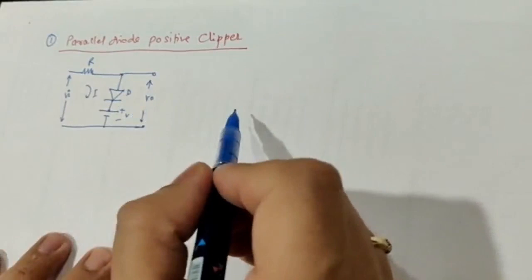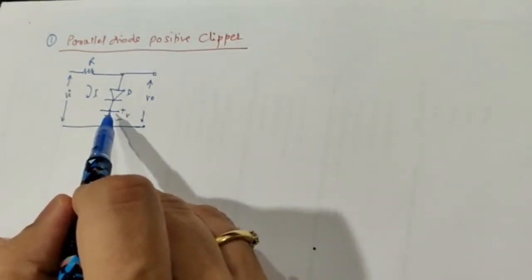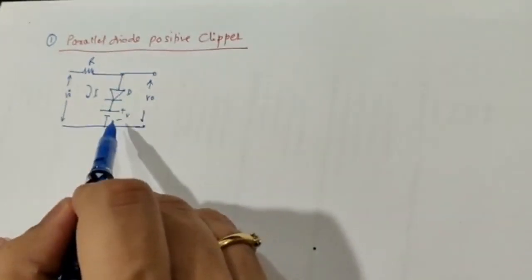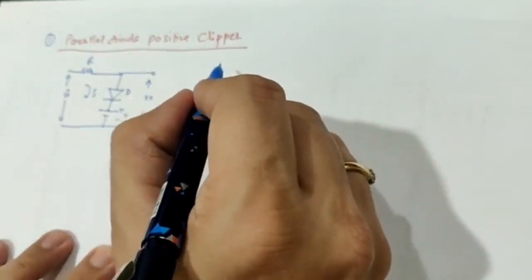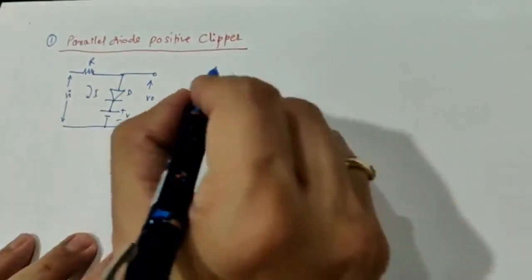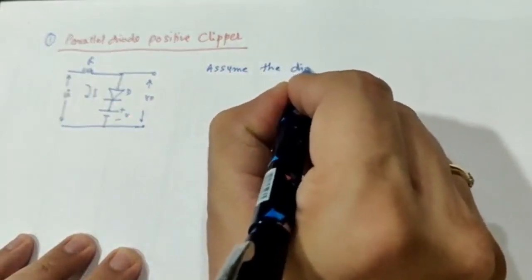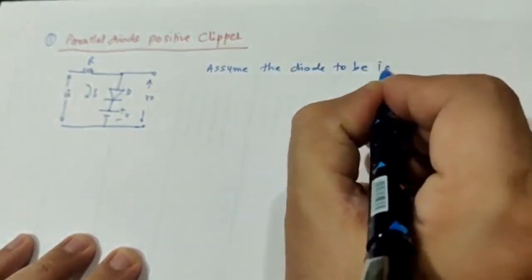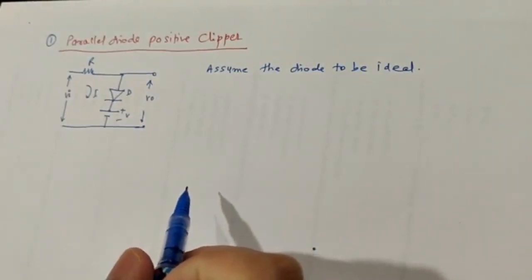Okay. Now let us analyze it. In this case, the anode of the diode is connected to the power supply, and the cathode is connected to the battery whose amplitude is positive V. Now for analyzing, let us start with our assumption: assume the diode to be ideal. What is the meaning of this assumption? When you assume the diode to be ideal, the forward bias diode can be replaced by a short circuit and the reverse bias diode can be replaced by an open circuit.